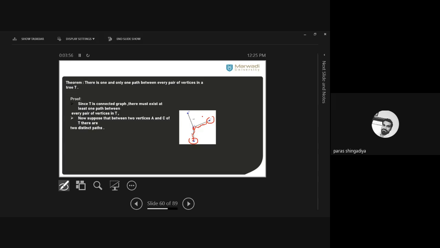Now suppose there are multiple paths, meaning there are two paths. So for that you have to create a second graph, and it involves the second path, by the edge E4. So the second path is A E4 C. Clear? Here you just have to find the path between A and C. One path is A E1 B E3 C, which is given in the first graph, and the second path is A E4 C. Okay, that is our supposition.